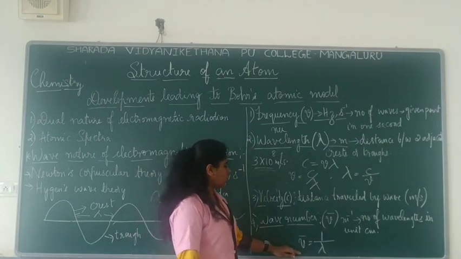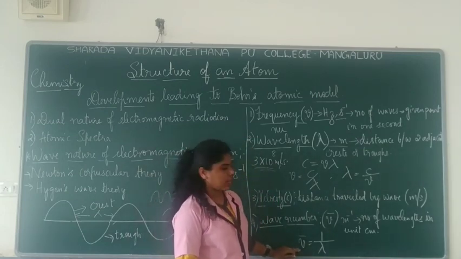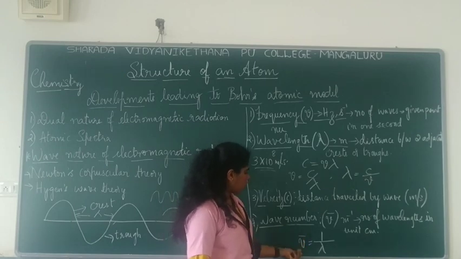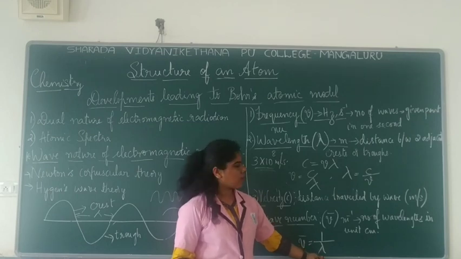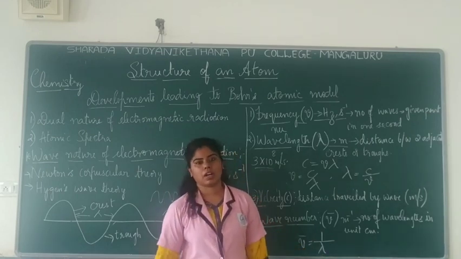So you have a relation again, in order to find this, very easy. So here you have nu bar. In order to find the wave number, it is the inverse of the wavelength. Okay. Wavelength is lambda, so 1 by lambda.